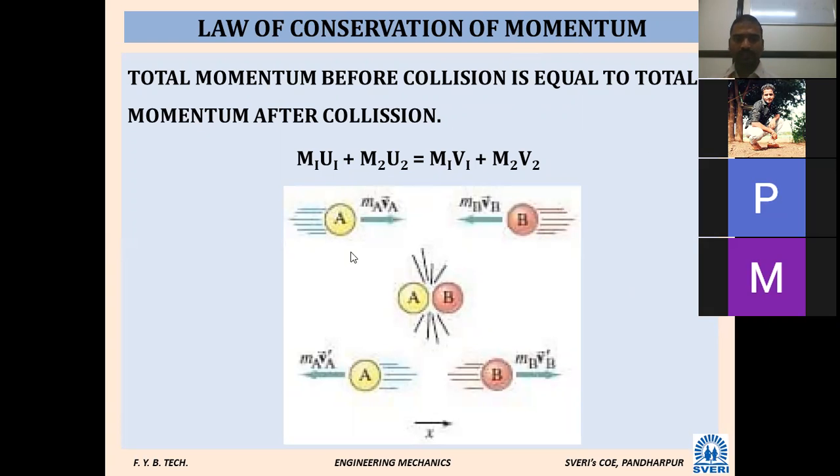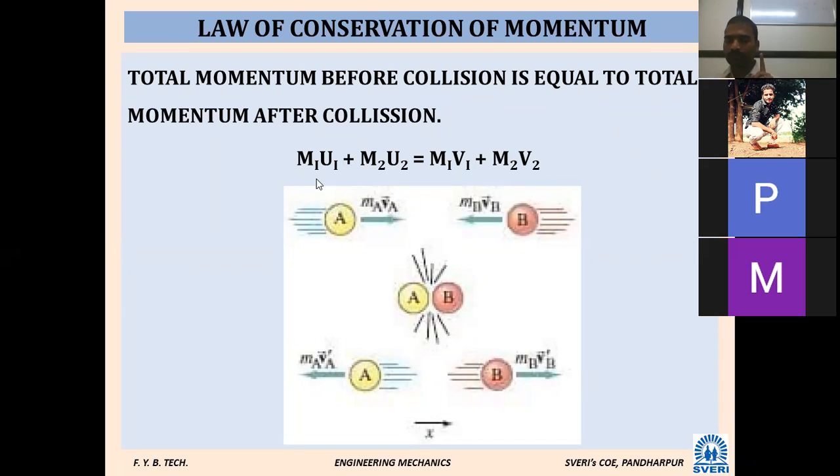Consider this is object 1, take its mass as m1, and another object, whose mass is m2. Object 1, with mass m1, is moving in the forward direction, and m2 is moving in the backward direction. Can you tell me what is the momentum of object 1, the initial momentum?